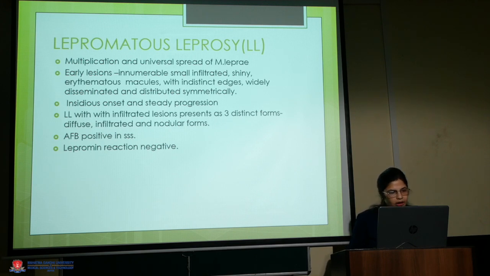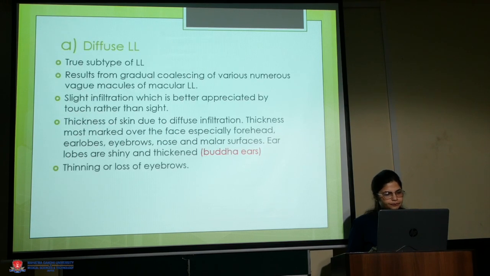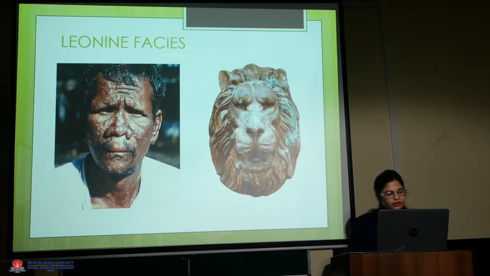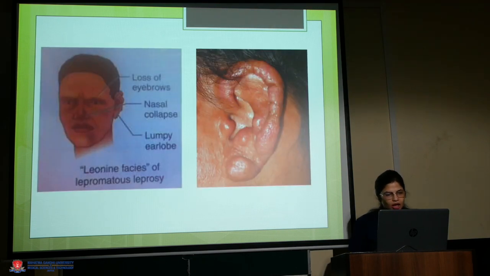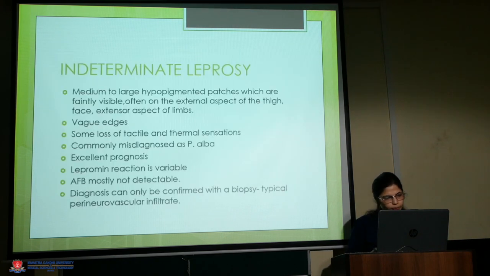Now we come to LL. There is symmetrical involvement and innumerable small infiltrated shiny erythematous macules with indistinct edges. The infiltrated lesions occur as 3 distinct forms: diffuse, infiltrated and nodular forms. These are a few pictures. Leonine facies, infiltration of the skin folds giving rise to a lion-like face. Then infiltration of the lobule of the ear giving rise to an appearance of Buddha ear. There is loss of eyebrow, nasal collapse, lumpy earlobe.